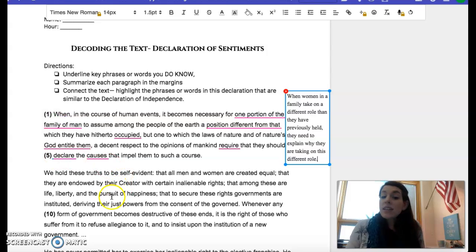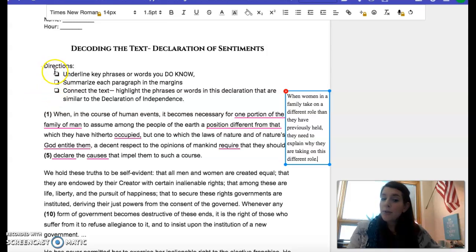Okay, and you're going to see that coming up in this next paragraph, where they say, we hold these truths to be self-evident that all men and women are created equal, right? So they've gone ahead and inserted that women are created equal.